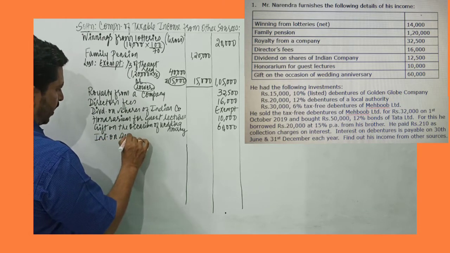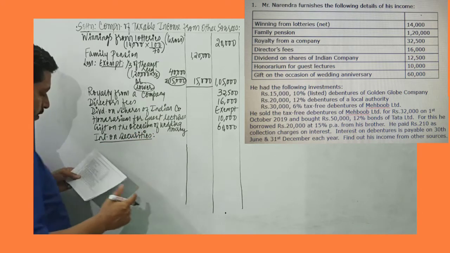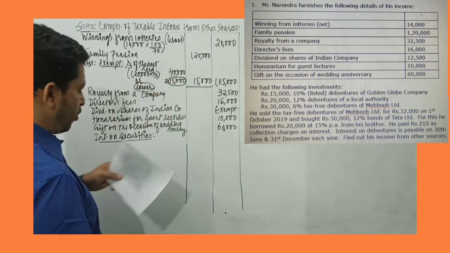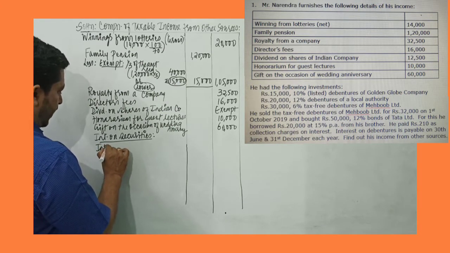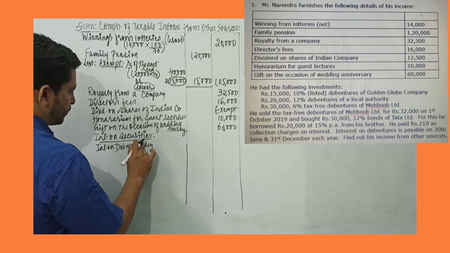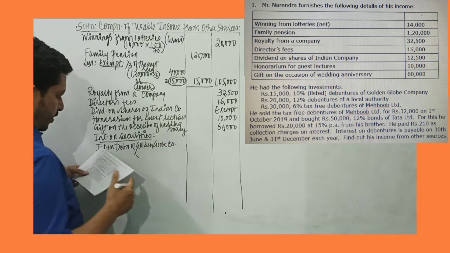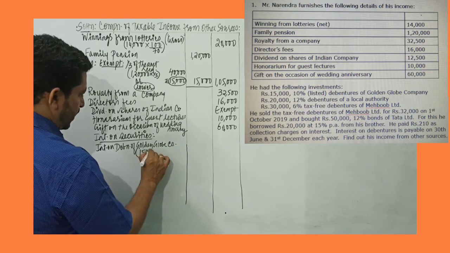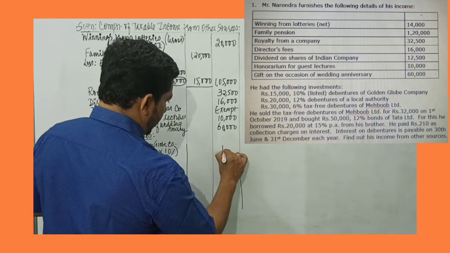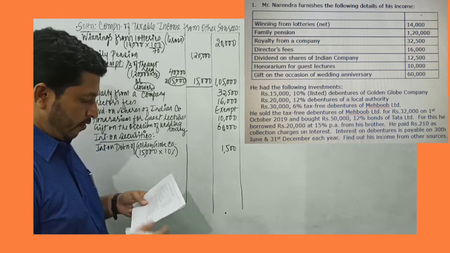Next we have interest on securities. There are various securities, we will take one by one. We have rupees 15,000, 10% listed debentures of Golden Globe Company. So I record interest on debentures of Golden Globe Company. Investment amount is 15,000 and the interest rate is 10%. So I can record directly for full year the interest on this would be 1,500 rupees.